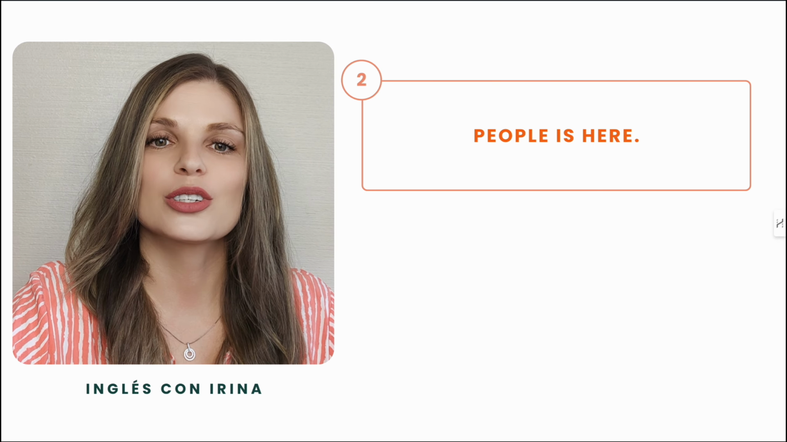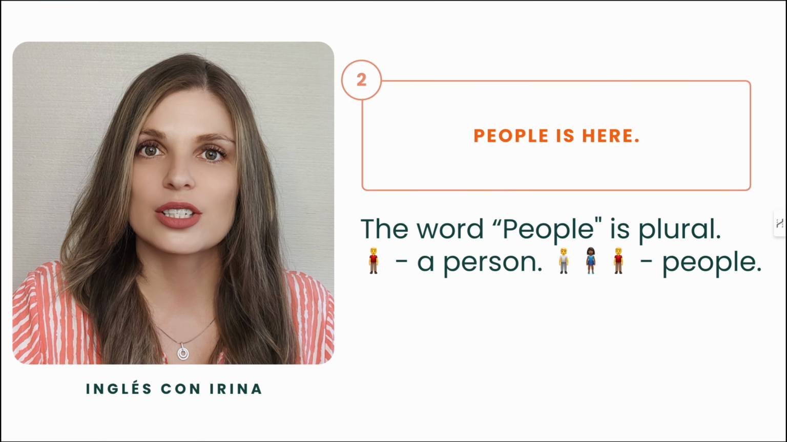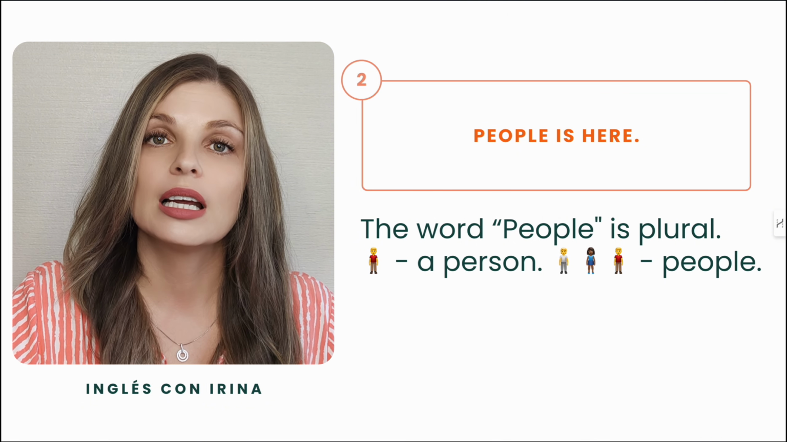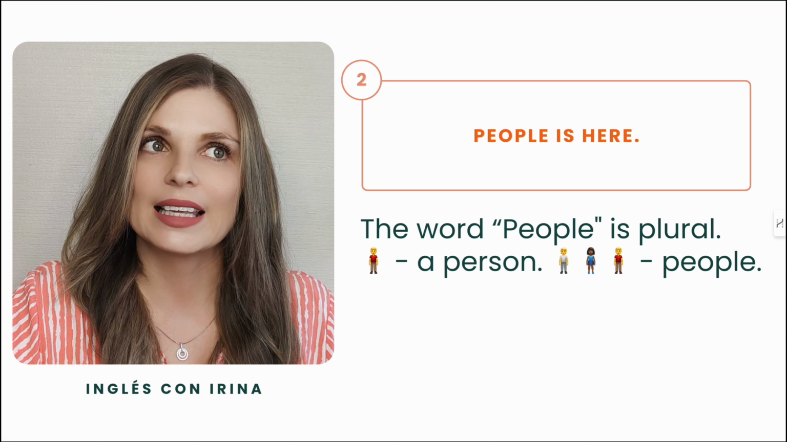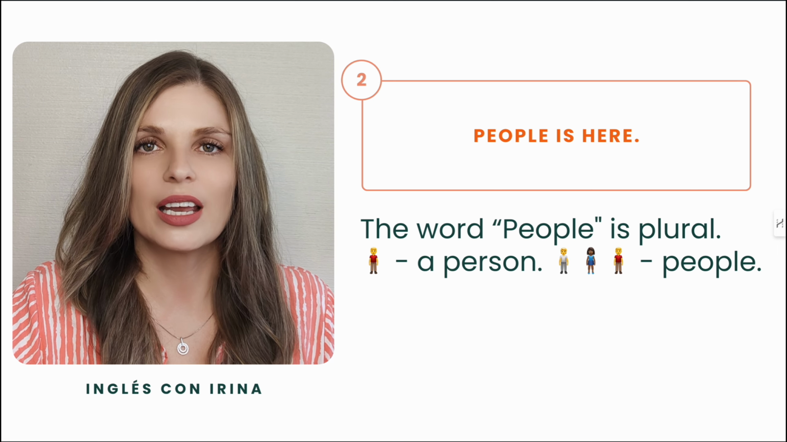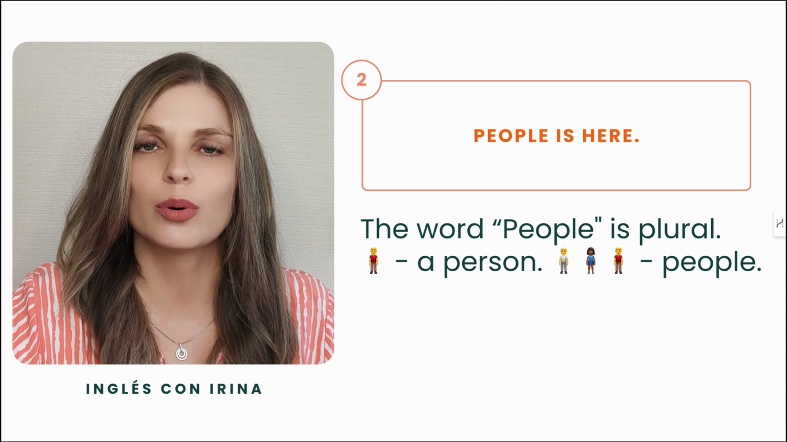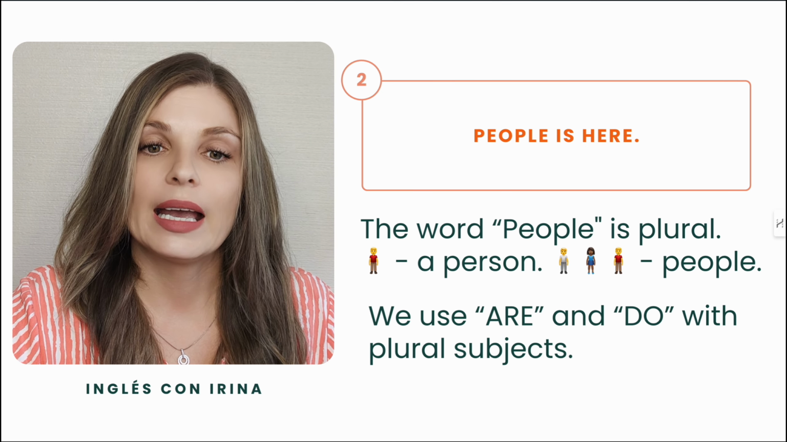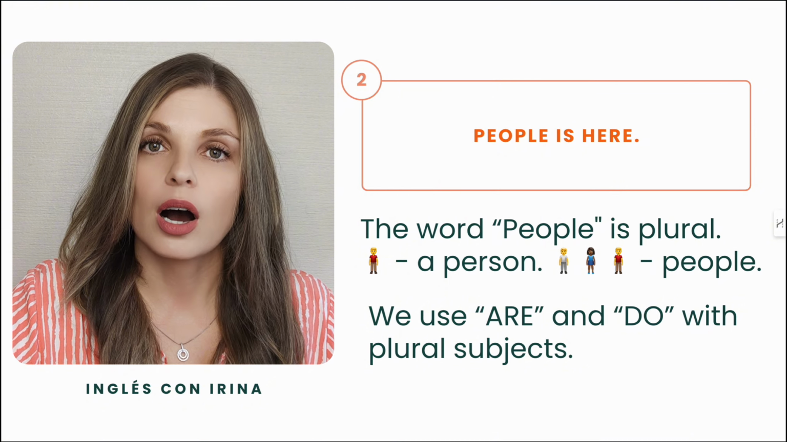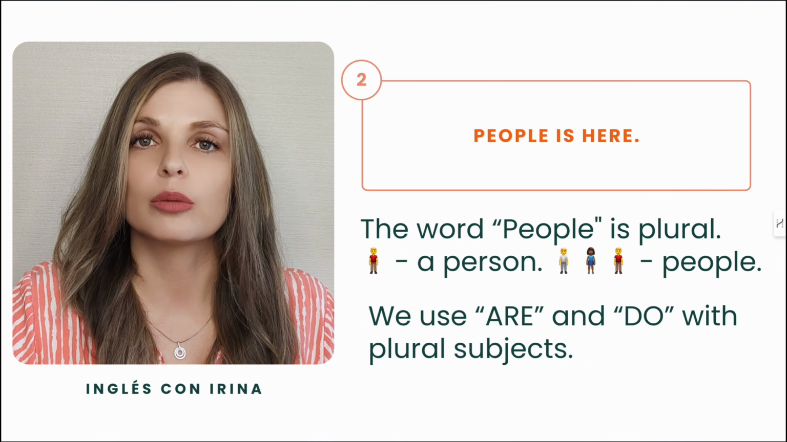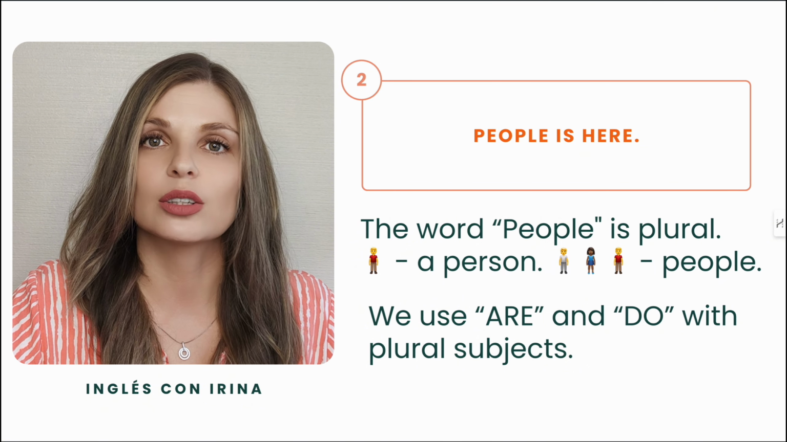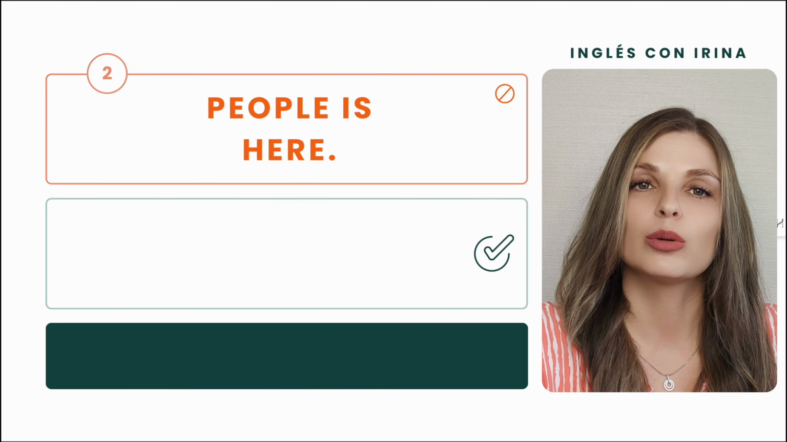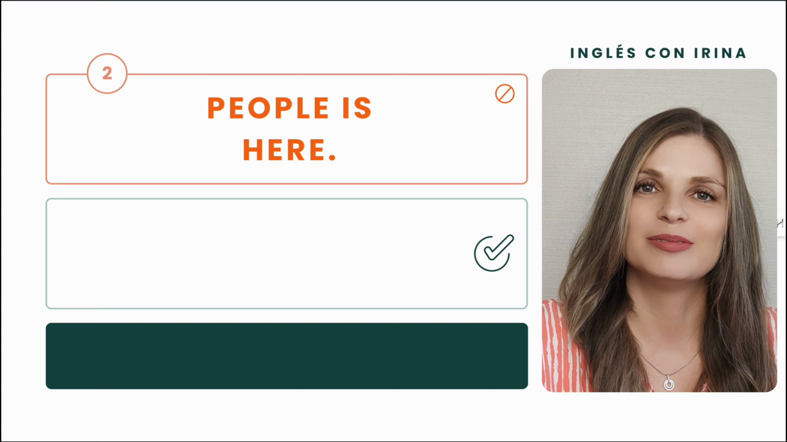And the mistake, of course, is the same as we just saw. People is a plural word in English. In Spanish, it's la gente, singular. In English, it's plural, people. One person, two, three, many people. And we use are and do when we talk about people. We don't use is or does. So, knowing that, how would you correct this sentence?